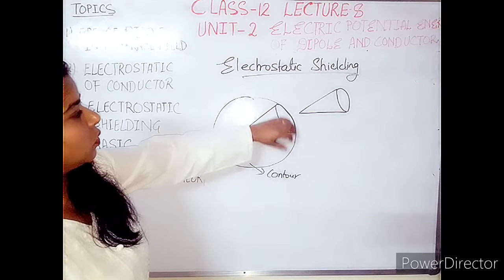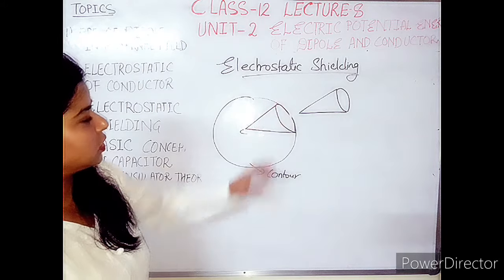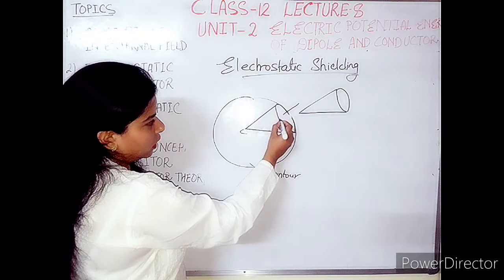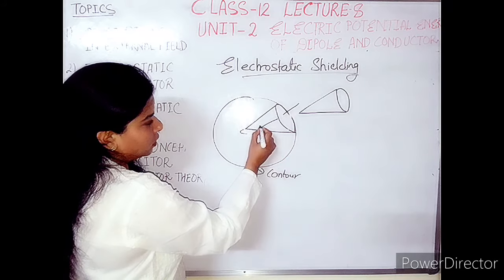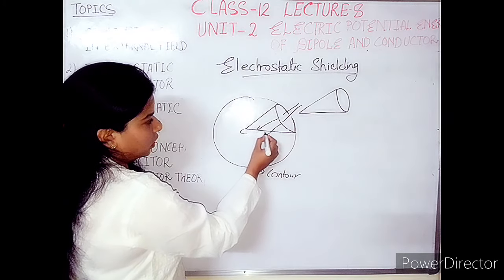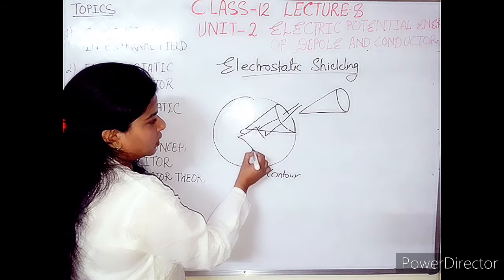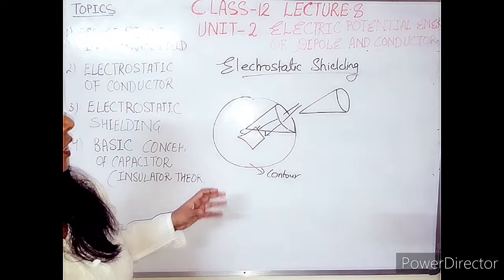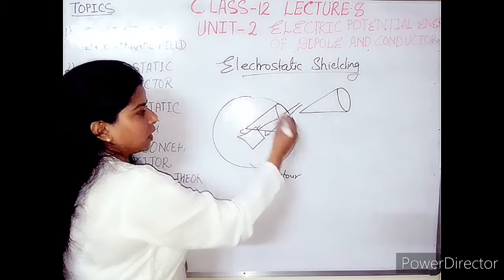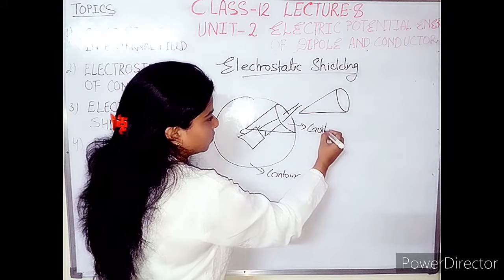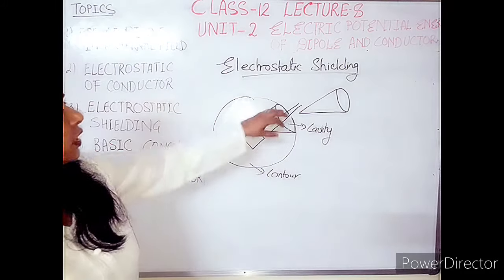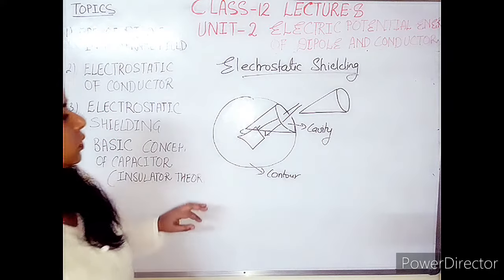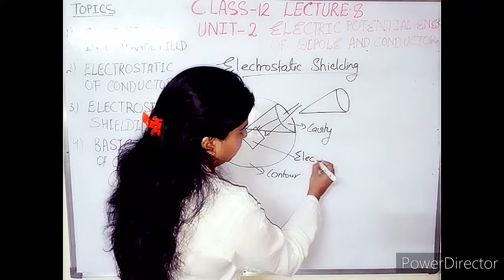We can make a hole in the spherical shape and place an electrical instrument inside this conductor by making a conical cavity. Then we can cover up this cavity with the same portion of the spherical conductor, and now this electrical equipment is safe here.